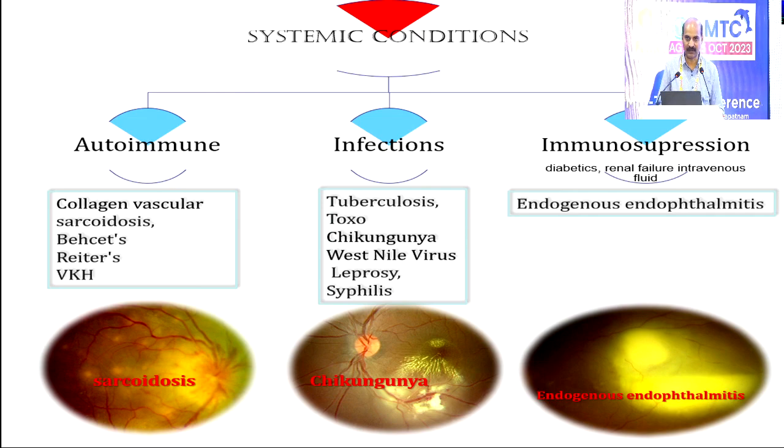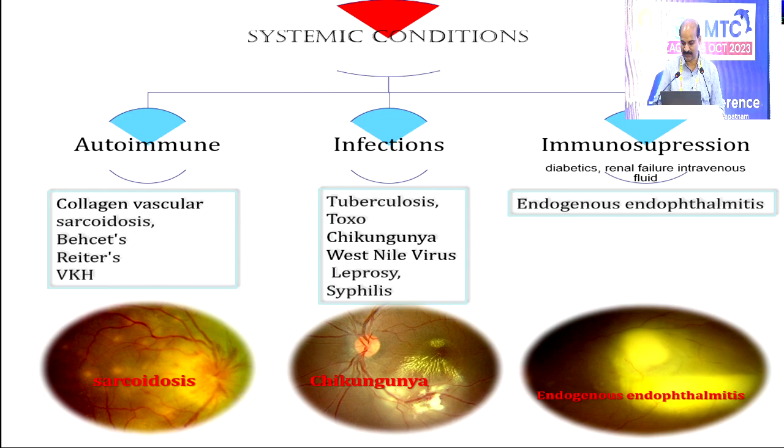And systemic conditions. If the patient has any autoimmune conditions like collagen vascular diseases, Behçet's, Reiter's and VKH, we need to rule these out from infective conditions like tuberculosis, toxo, post-viral infections. Post-viral infection can be mostly immunological indirectly, but the triggering event is viral infection.